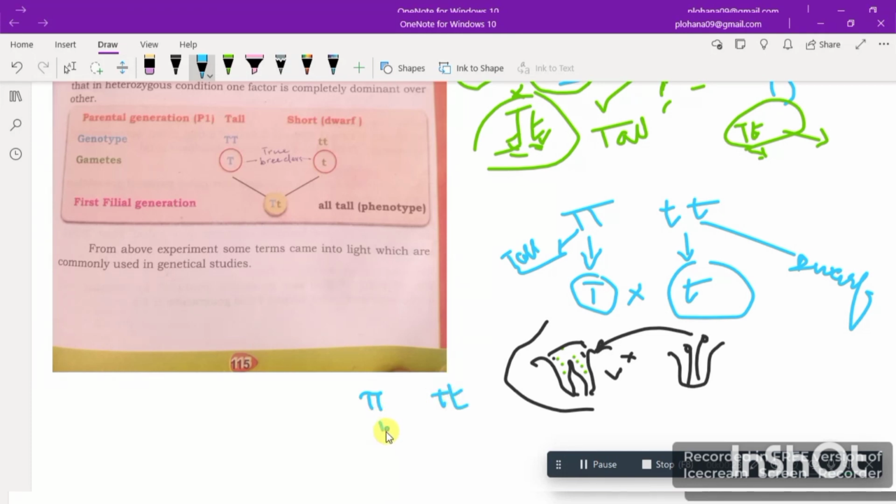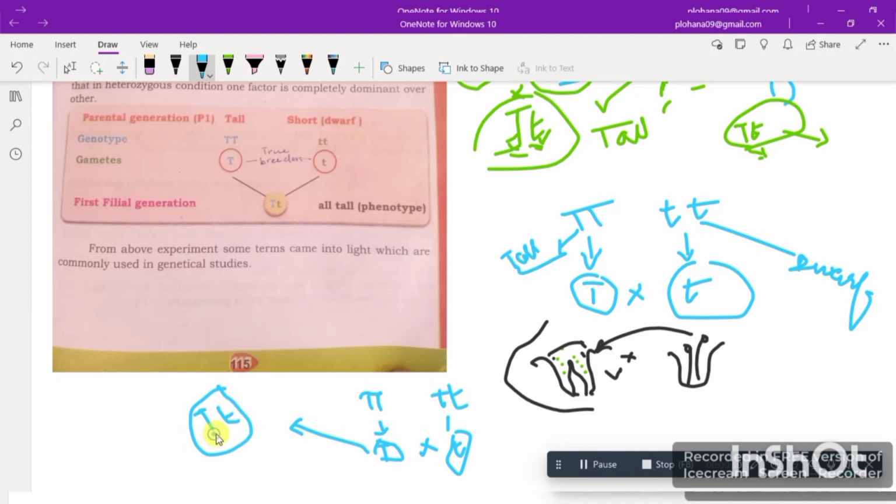It would produce the gamete which would be of tall. It would also produce the gamete which will be of dwarf. When the crossing happens between them, it will produce one capital T and one small t, which means a tall and dwarf situation.